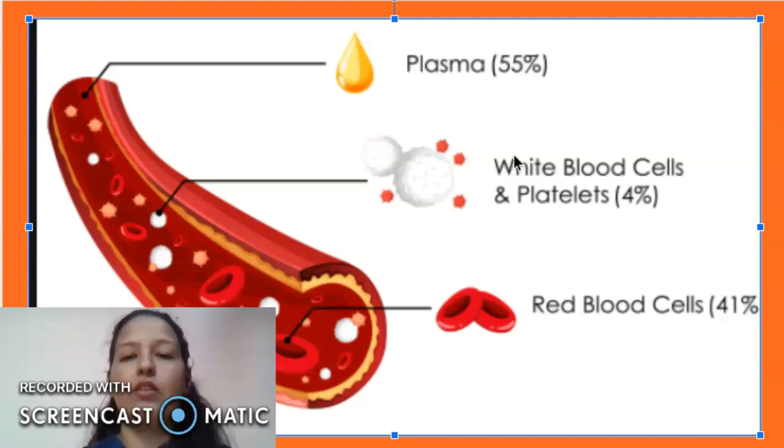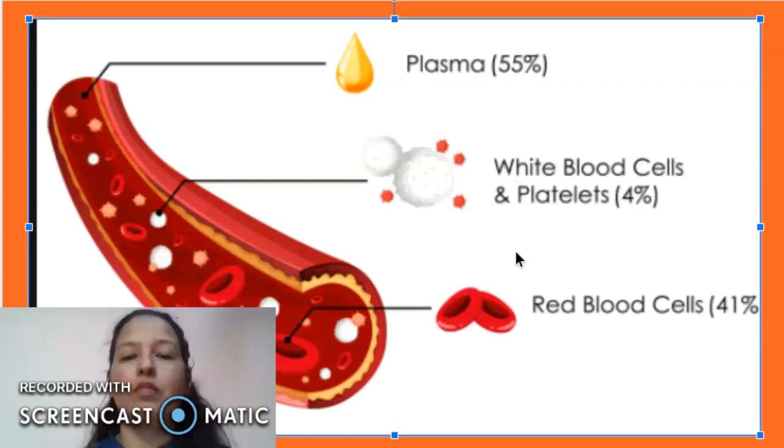Now let's talk about another component of the blood, that is WBCs. WBCs are also called white blood cells. These are also called leukocytes, and these cells play an important role in our immune system as they fight with the bacteria, viruses and germs that cause infections in the body. That's why these are called the fighter cells of the body.